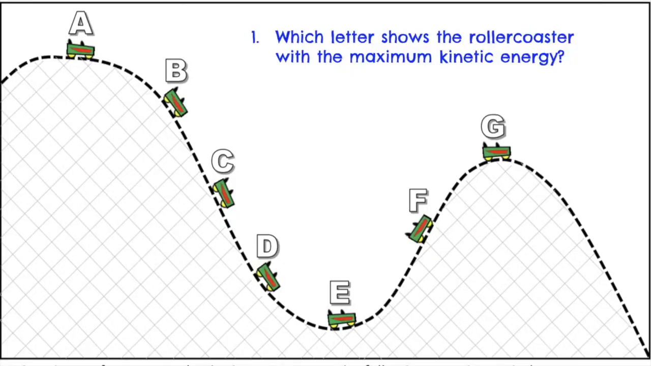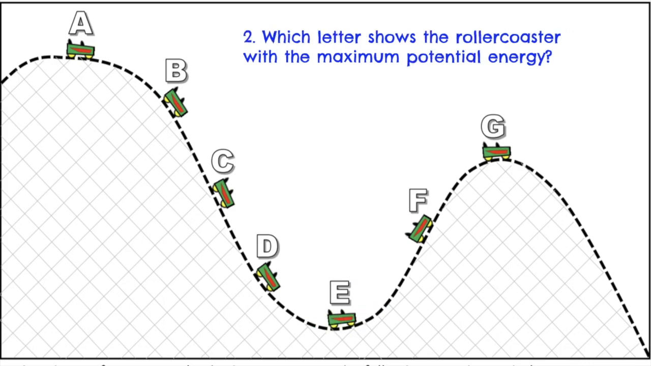Good job. Now, I have here a train in a hill. We are going to answer some questions. First, which letter shows the roller coaster with the maximum kinetic energy? Did you say letter E? Let us see. Good job.